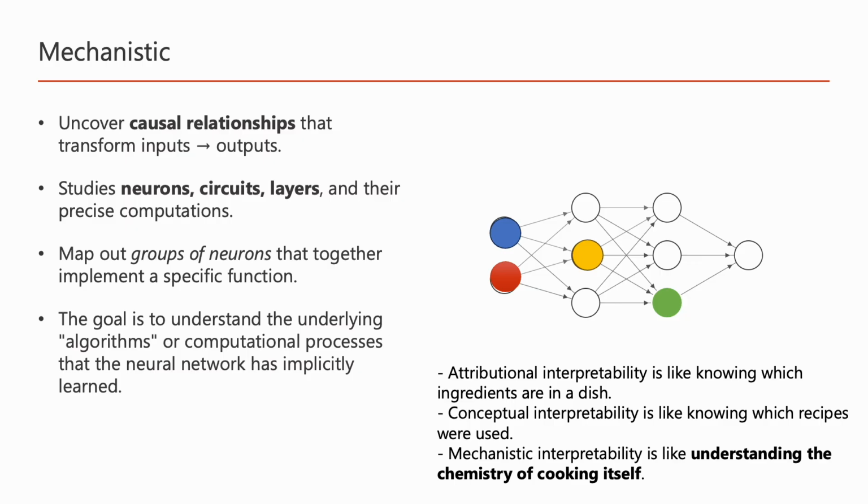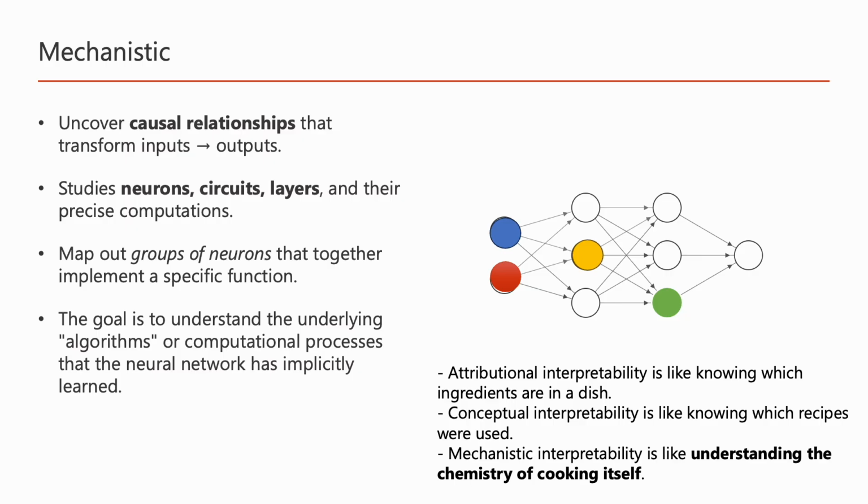We have an example of this here, where you can see that we have two inputs color-coded by blue and red, and then we can, for example, show that we have this causal relationship, so these two neurons work together to get to a specific function, and this gives us this yellowish orange one, and then this with maybe another neuron will give us what we really need to get to the final prediction. Therefore the goal here is to really understand algorithms or computational processes that the neural network has implicitly learned.